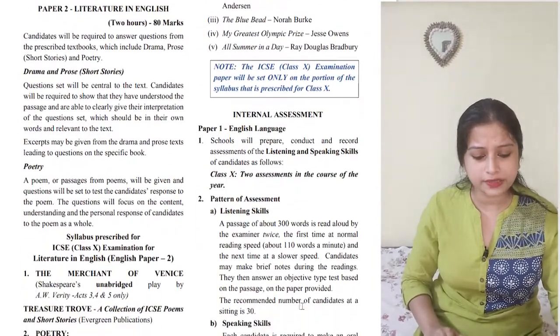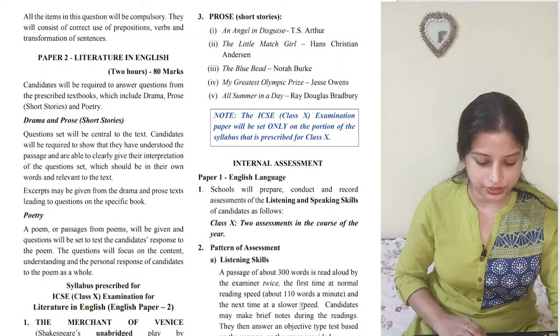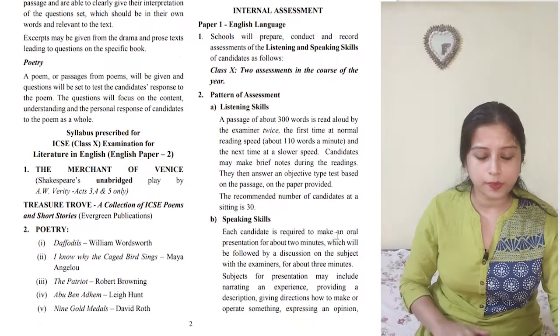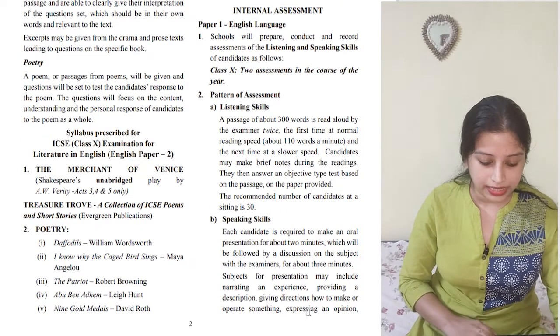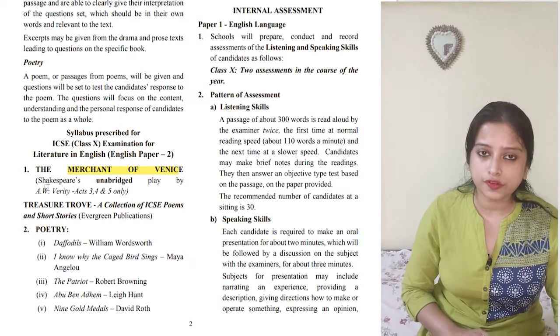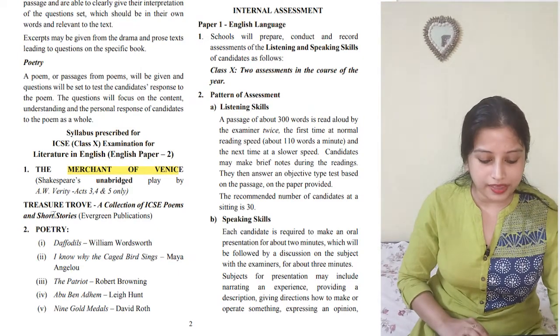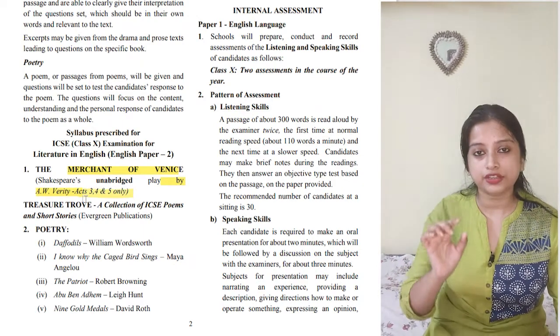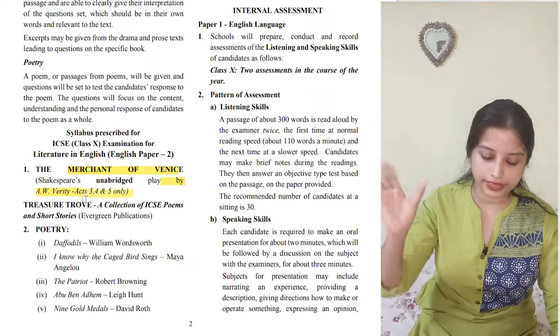If we move to the next page, we come to the literature section. This is the most important part, the drama and the prose. Let's see what are the topics which are included this time. Merchant of Venice, from the unabridged version, that means the main book, you have Act 3, 4 and 5 only highlighted. Act 3, 4 and 5. Acts 1 and 2, forget about it.